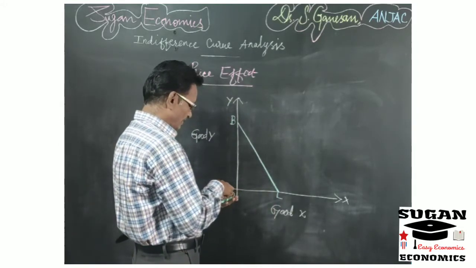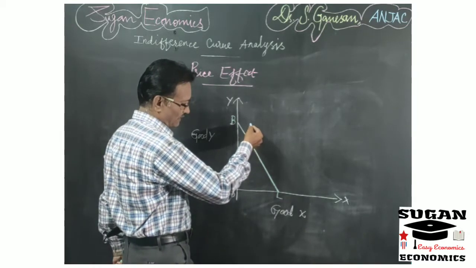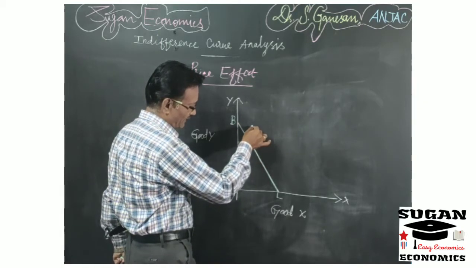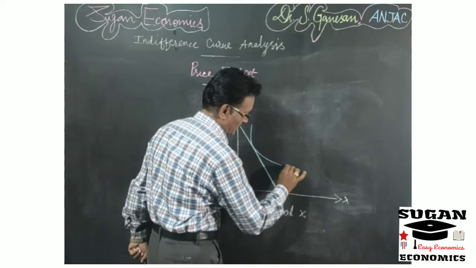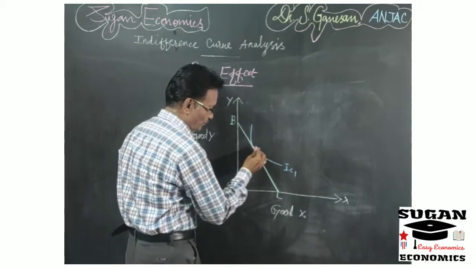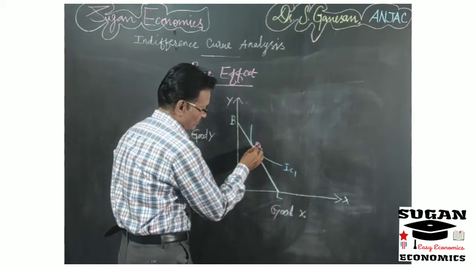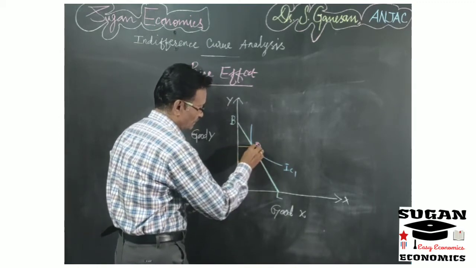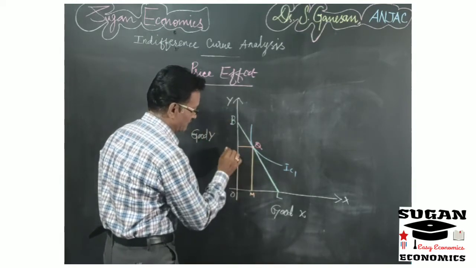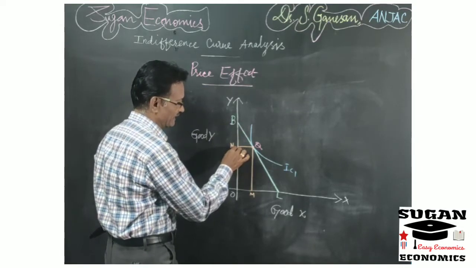So now with the help of this, how much amount of commodity the consumer can buy? So we have to draw an indifference curve which should be tangent to the budget line. So first we draw an indifference curve. So here the indifference curve is tangent at point Q. So at this point the consumer is having a combination of OM amount of commodity X and ON amount of commodity Y. Okay, so this is the initial point.